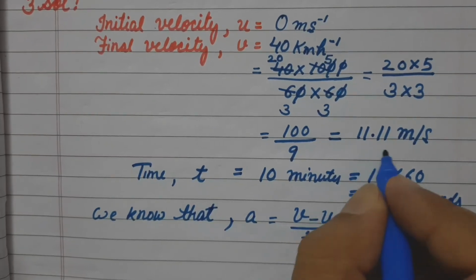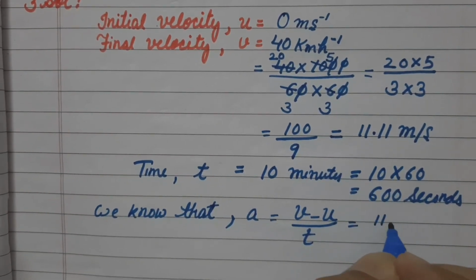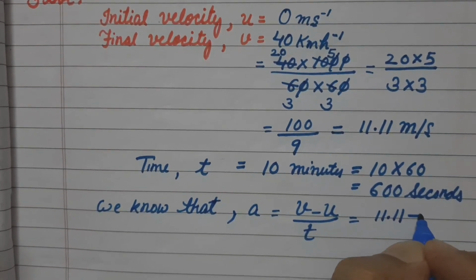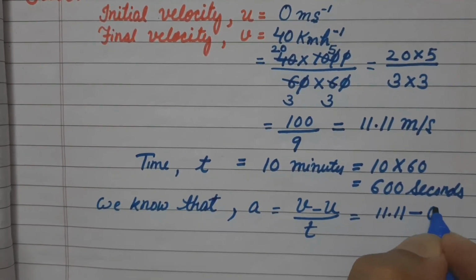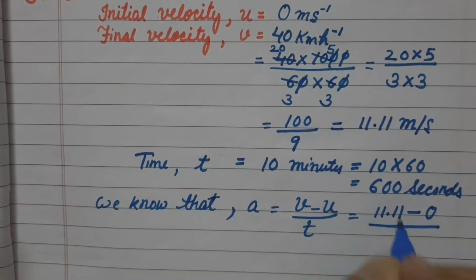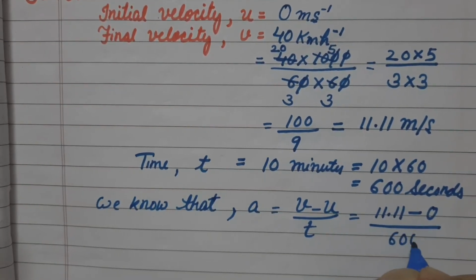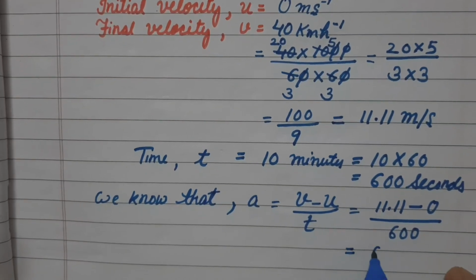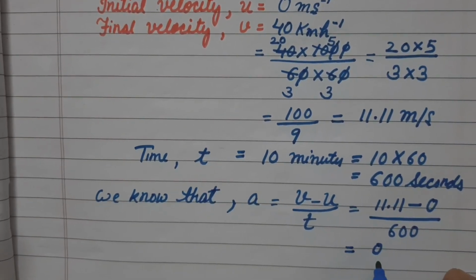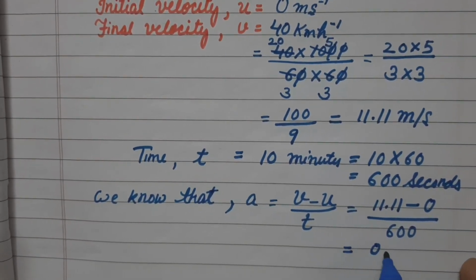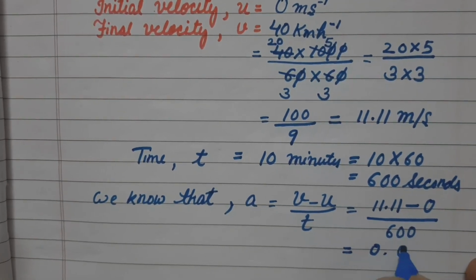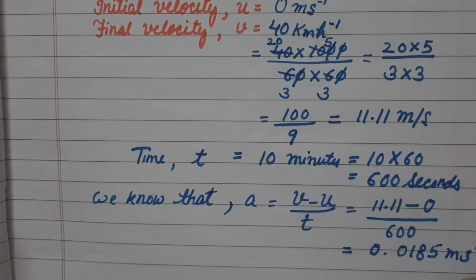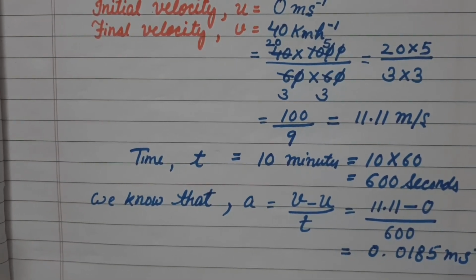V, that is 11.11, minus initial velocity 0, divided by time 600. When we calculate this, the answer will be 0.0185 meter per second square.